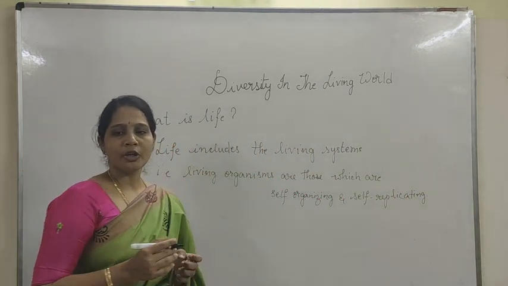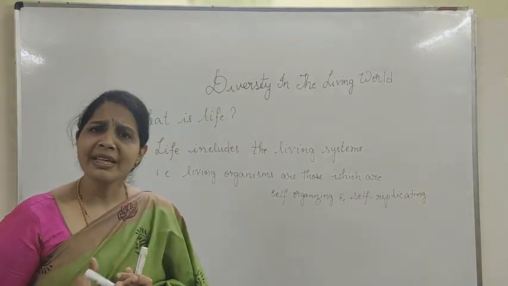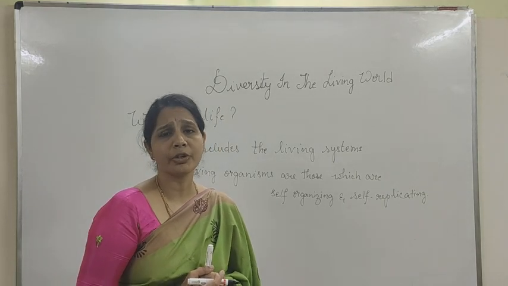Right. First of all, how can we differentiate the basic differences between the living organism and non-living organism?